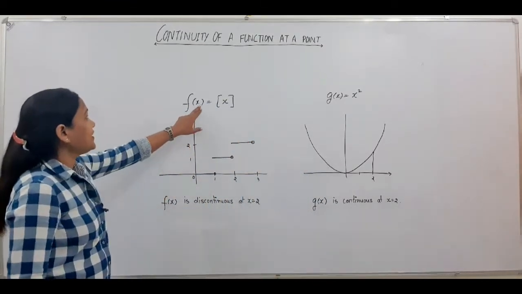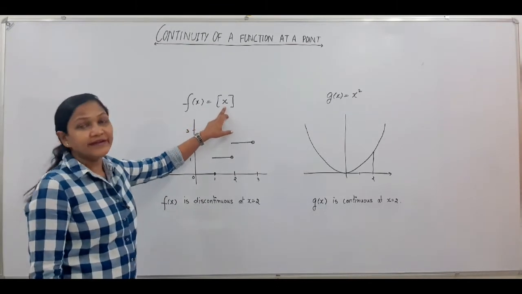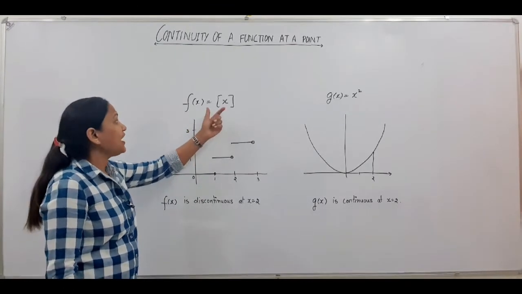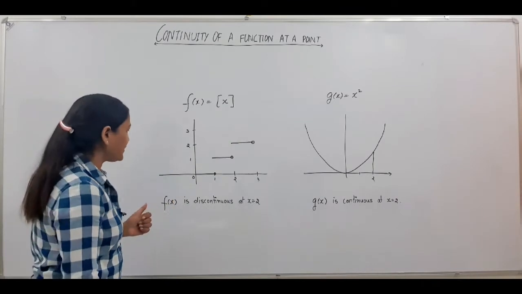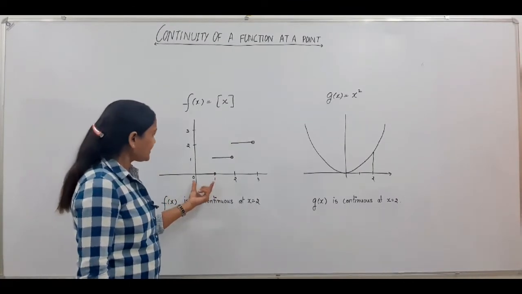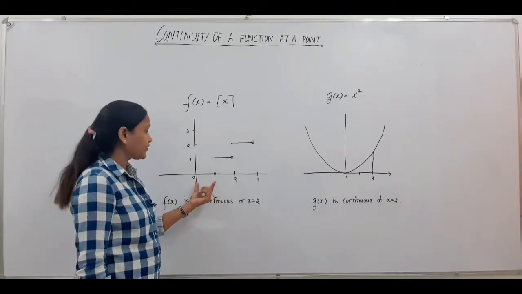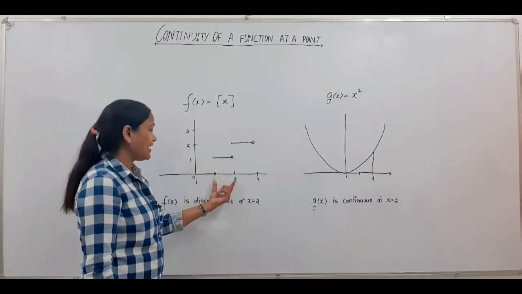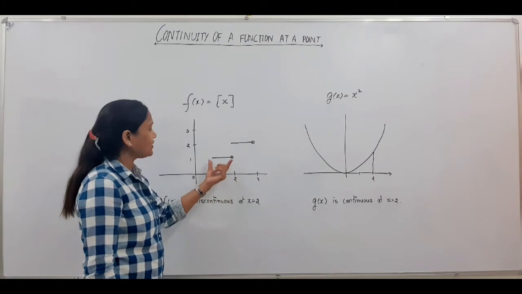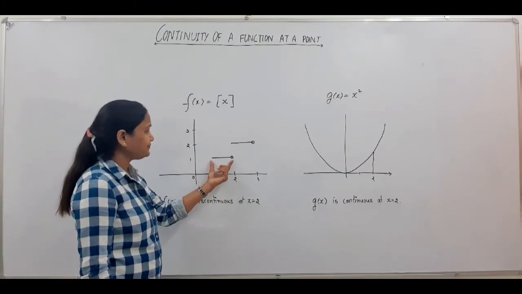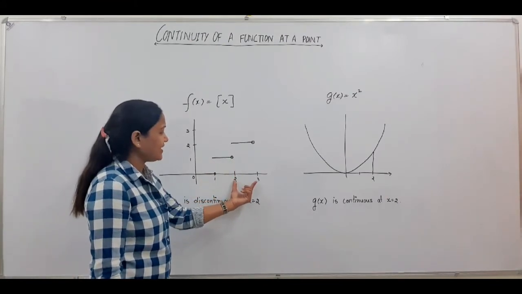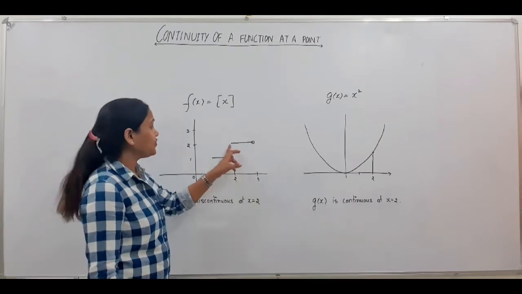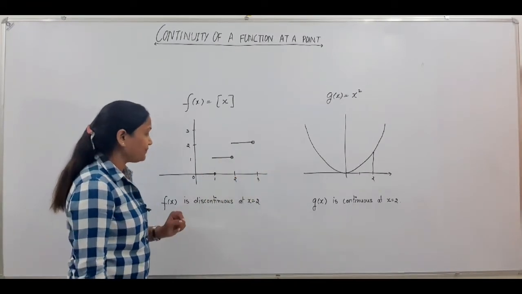First function is f(x) equals the greatest integer function of x. In the graph of the greatest integer function, when x lies between 0 to 1, f(x) takes value 0, and when x lies between 1 to 2, f(x) takes value 1. Similarly, when x lies between 2 to 3, f(x) takes value 2.